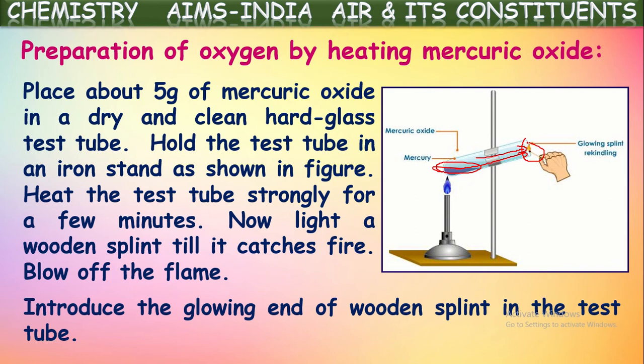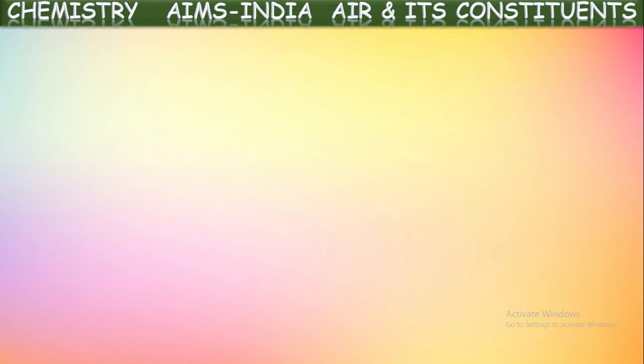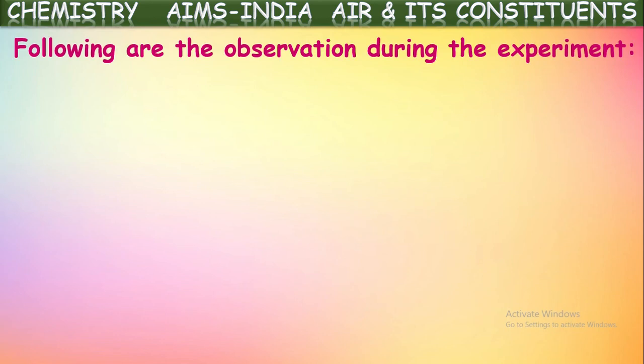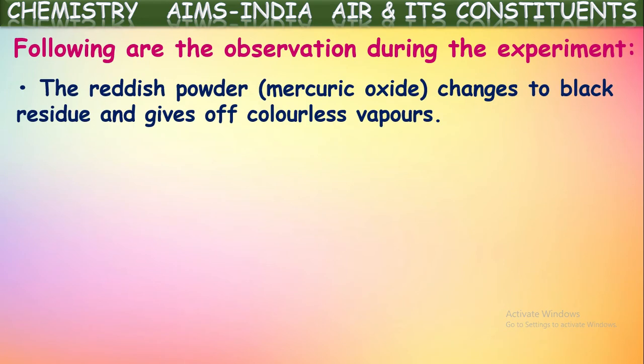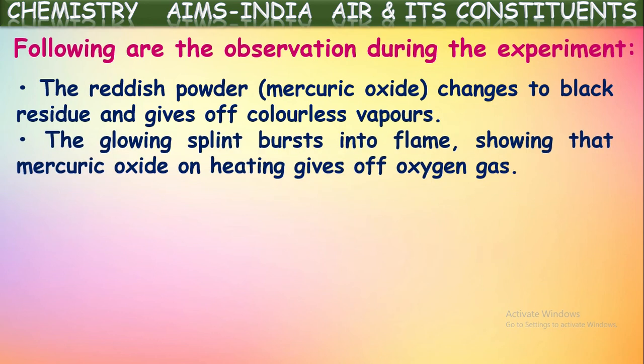So if you take a wooden splint, blow out the flame, and keep that splint near the mouth of the test tube, what happens then? As this oxygen gas supports combustion, it burns brightly. Okay, what do we observe here? They have given that the reddish brown mercury oxide changes to black residue and gives off colorless vapors of this oxygen gas. So, what is the reaction occurring in that? This reddish brown colored mercury oxide on heating decomposes to form mercury and oxygen gas.